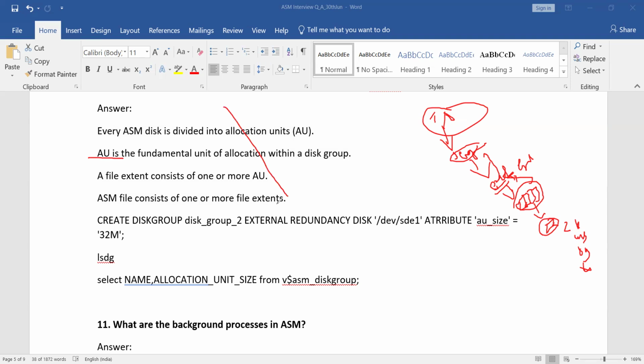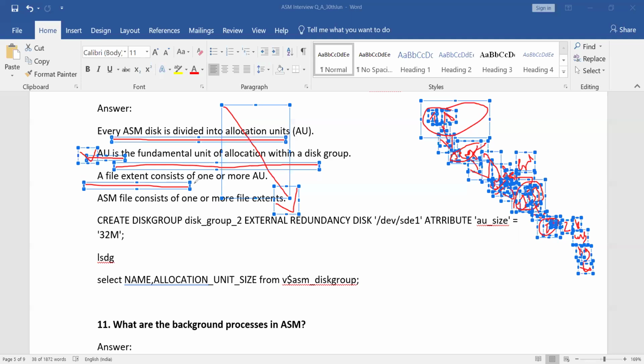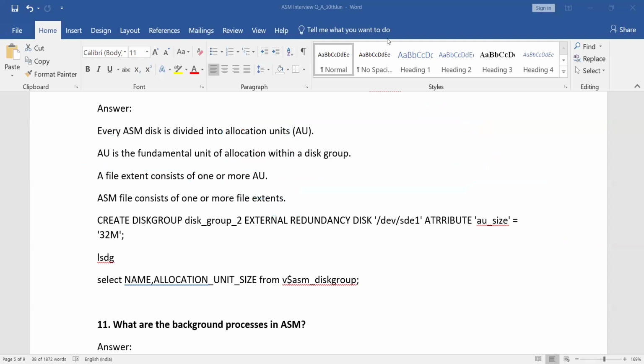You can go through it in this way. An ASM disk is divided into allocation units, and the fundamental unit of allocation within the disk group we call an AU. The AU definition is this: a file extent consists of one or more AUs. So this is the definition of AU, and how the AU will be defined in your ASM.